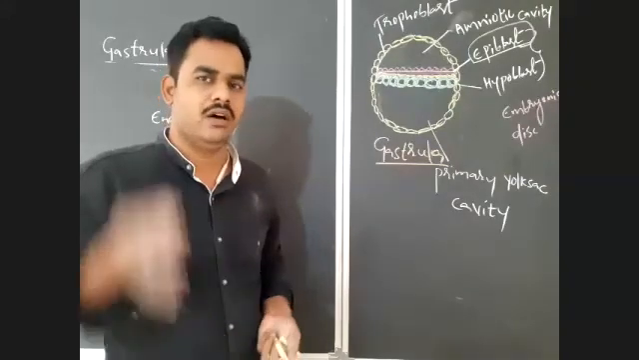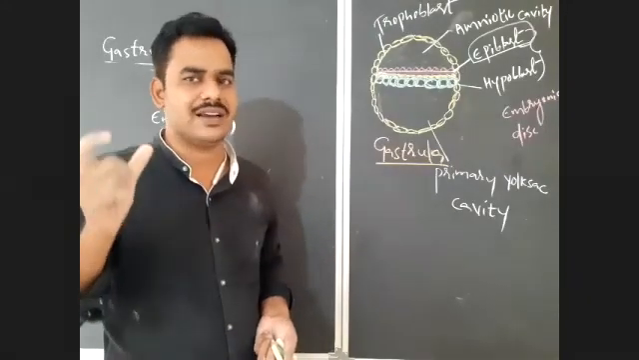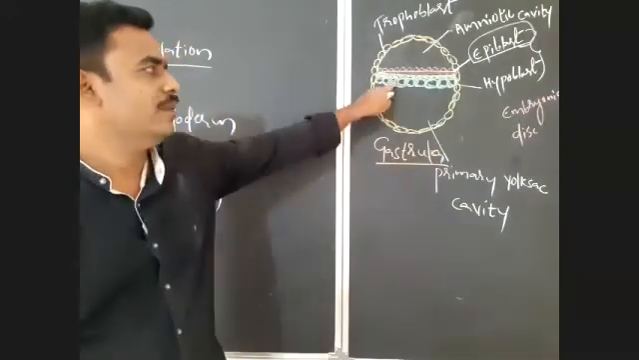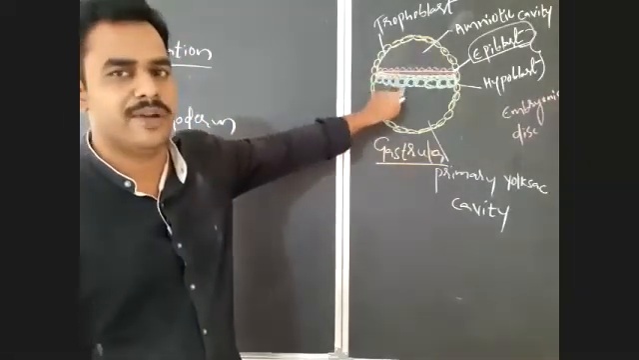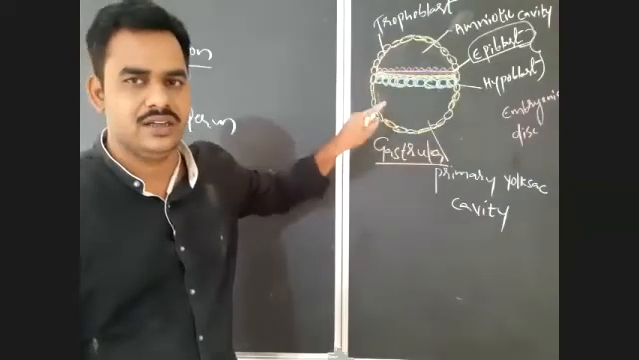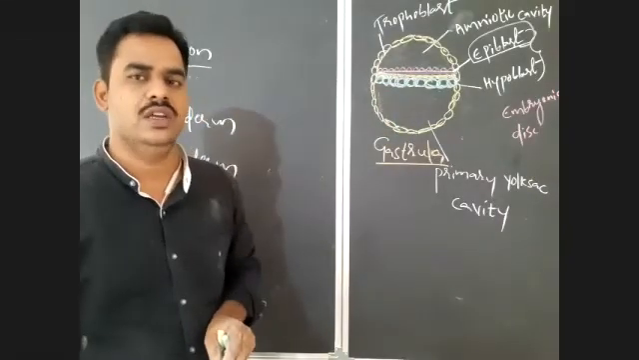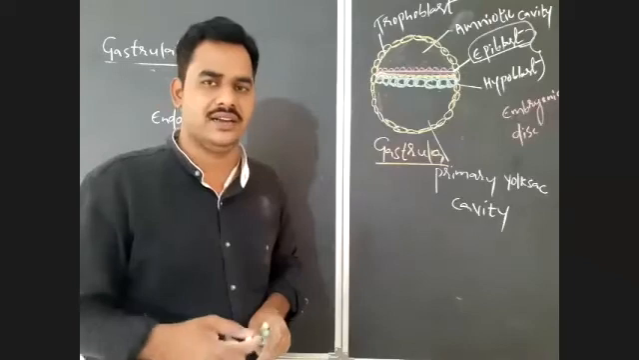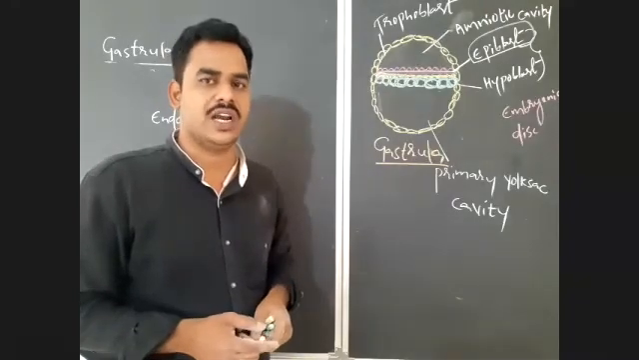Like that, all the parts of the body, all the organs and organ systems, will be developed from these 3 germ layers later. That process is known as organogenesis. We will discuss organogenesis later. Just remember, after gastrulation, organogenesis will begin.